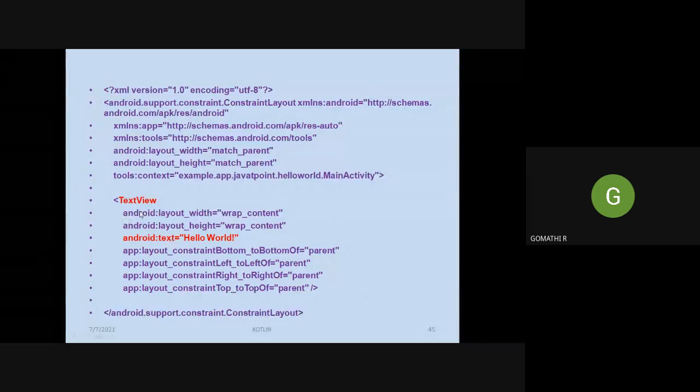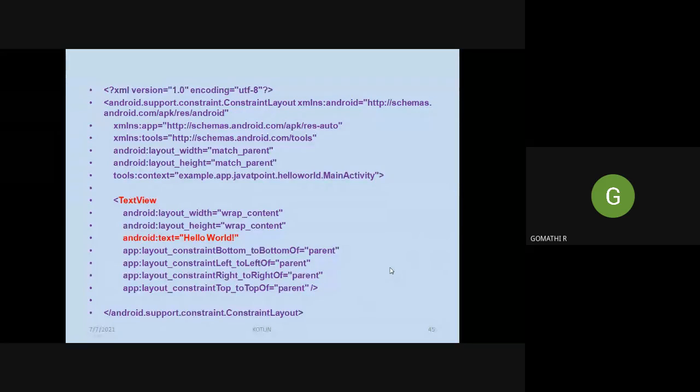For example, they have included a text view, and whatever I have marked in red is the place where you need to make some changes to the code. I want to display the message hello world. So for Android text, you just change this line to Android text equals hello world. So this code will be like this. This is one part of your program.